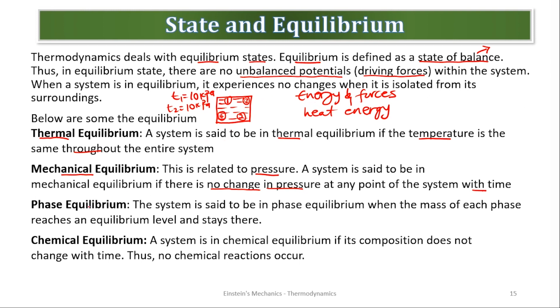Phase equilibrium. The system is said to be in phase equilibrium when the mass of each phase reaches equilibrium and stays there. So what this phase equilibrium is talking about is, if this is water as we assumed in a container, then the phase of the water should stay there from point 1 to my final point.